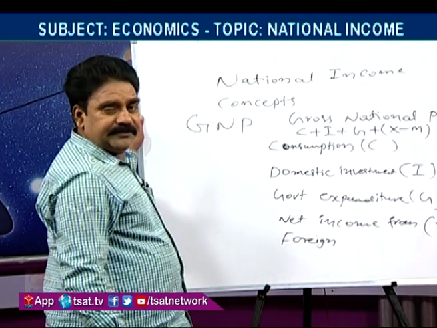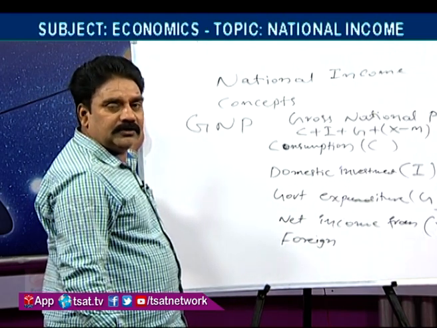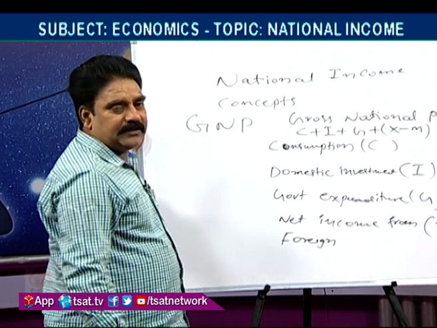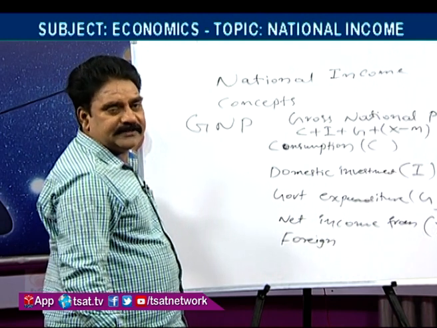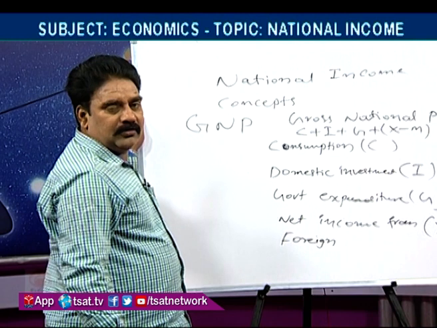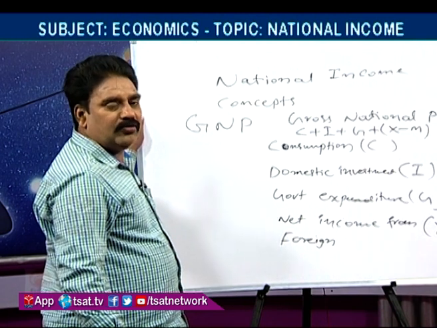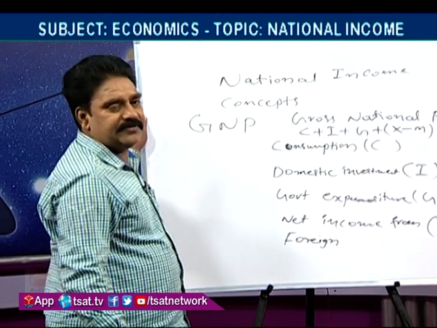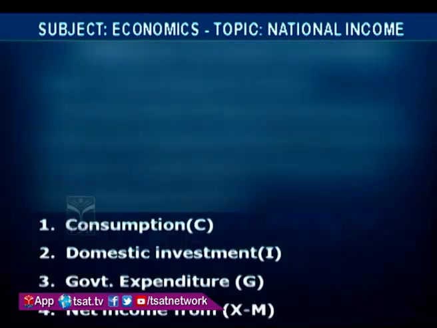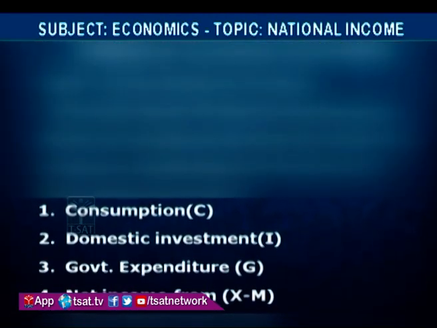G is government expenditure: the government spends on providing services, and also spends some amount on goods and services, and that part comes under government expenditure.